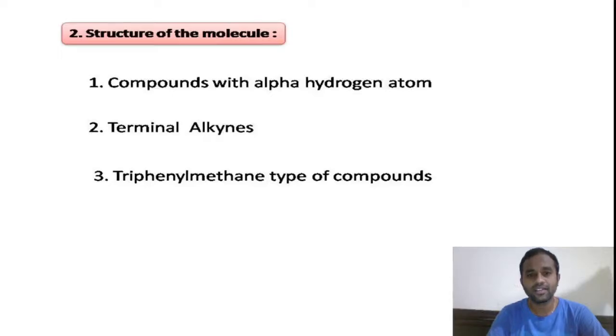We have already seen that compounds with alpha hydrogen atoms connected to electronegative or withdrawing groups can easily form carbon anions, and similarly terminal alkynes will easily form carbon anions. Similarly, triphenyl methane type of compounds will also form carbon anions easily because they form stabilized carbon anions, right?